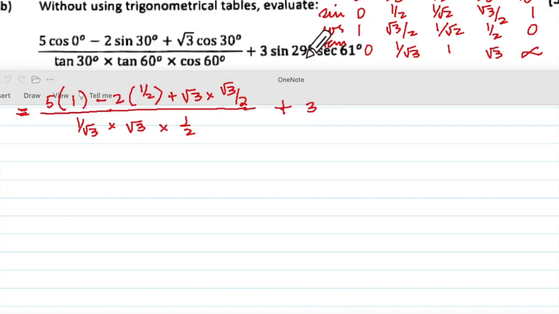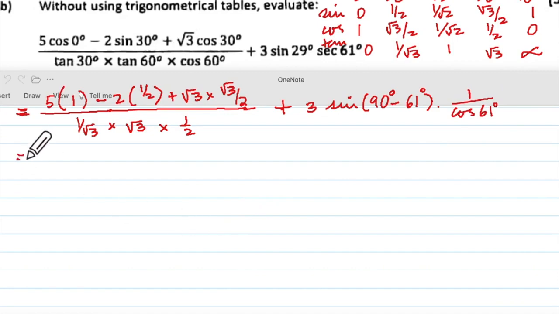Now can you see this 29 and 61? These are complementary angles. So sine you must write here as sine of 90 degrees minus something. Now 90 minus what angle will give you 29? 61 degrees. Into sec means what? 1 upon cos 61 degrees.